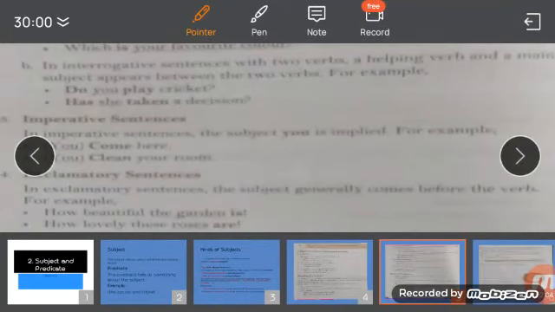Like the interrogative sentence with one word, in an exclamatory sentence the subject generally comes before the verb. Similarly, you have to underline that in an imperative sentence the subject you is implied. Clear? Interrogative sentence with two verbs, a helping verb and a main verb, the subject appears between them. This whole sentence you have to underline. Similarly, in an interrogative sentence with one verb, you have to understand this line.